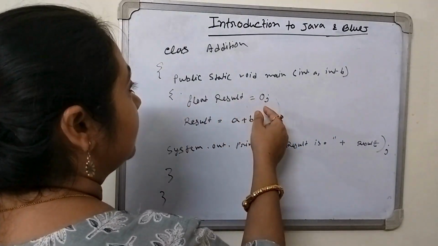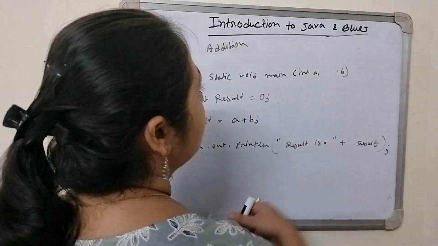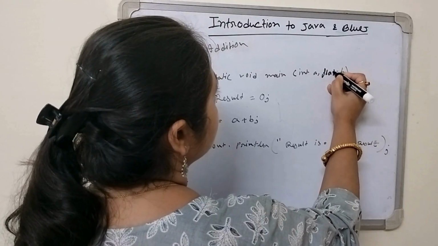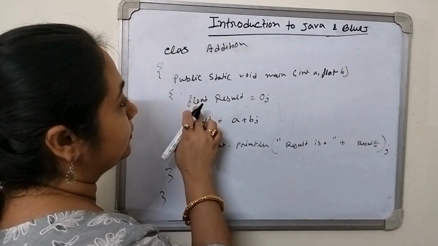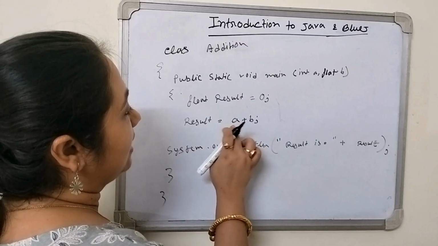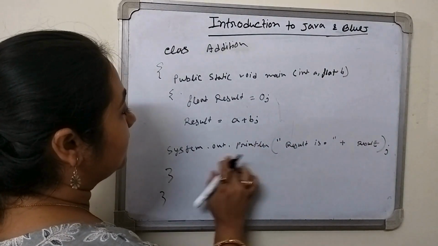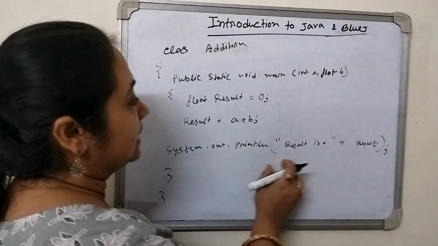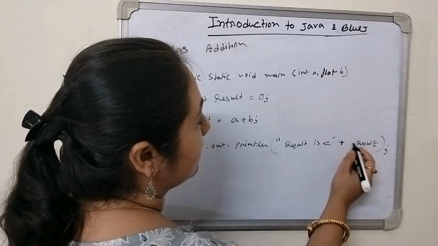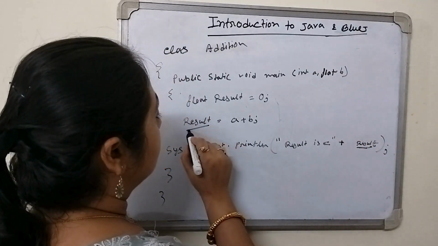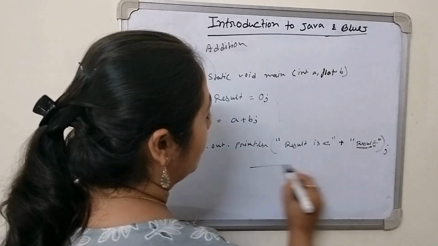Next, float result. That means we have declared a float because maybe one will be integer a and another will be float b. So the second value we have to put here as float, and we have declared the result as a float. Okay. Now result, whatever we give, a plus b, whatever the values we have put in a and b, it will be addition. How can we write down the output? System.out.println, result is then equal to, this is written in double quotes, plus result, which is the variable.